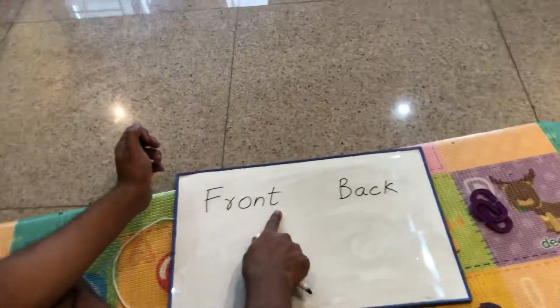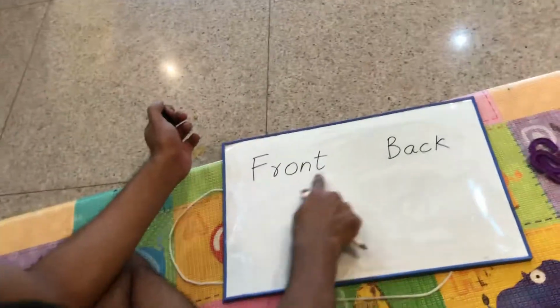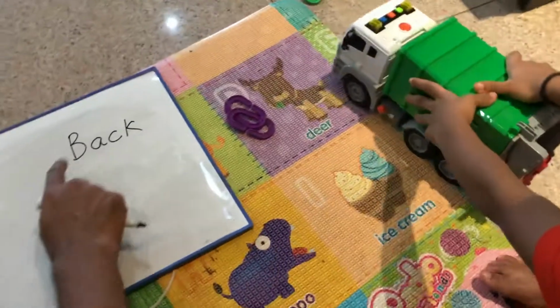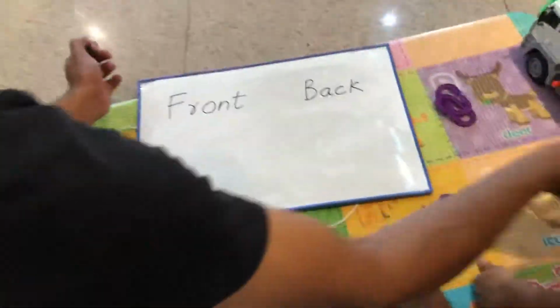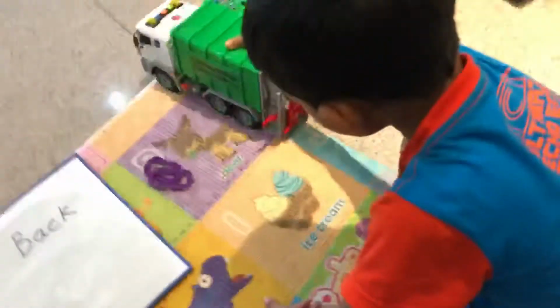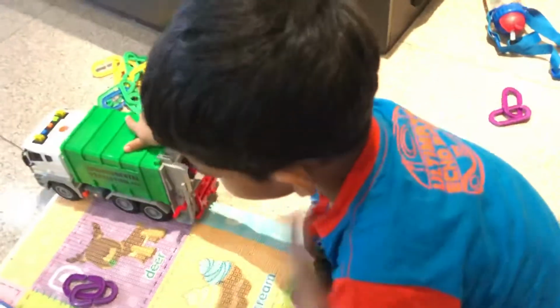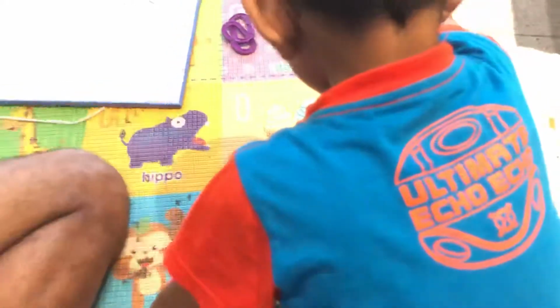You can do this opposite because front reminded me of it. Okay, you focus on this now. Front. Look, here's the front of the truck. I was just playing with back. Here's the back of the truck. Look, here is the front of Bemu. This is Bemu's front. This is the back of Bemu.